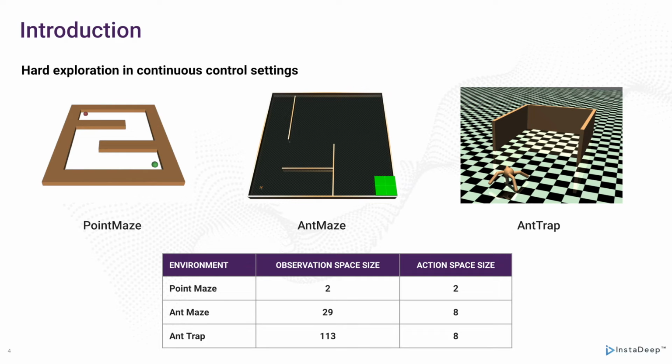Ant maze, in the middle, is a difficult continuous control environment, in which an articulated ant robot needs to learn to walk before finding the exit of the maze. As in point maze, this environment presents a strong local optimum. The last environment, called ant trap, rewards its agent proportionally to its forward velocity. As in point maze and ant maze, the set of walls in front of the agent at the start of an episode makes it very difficult for standard optimization techniques such as policy gradient methods to overpass the local optimum.